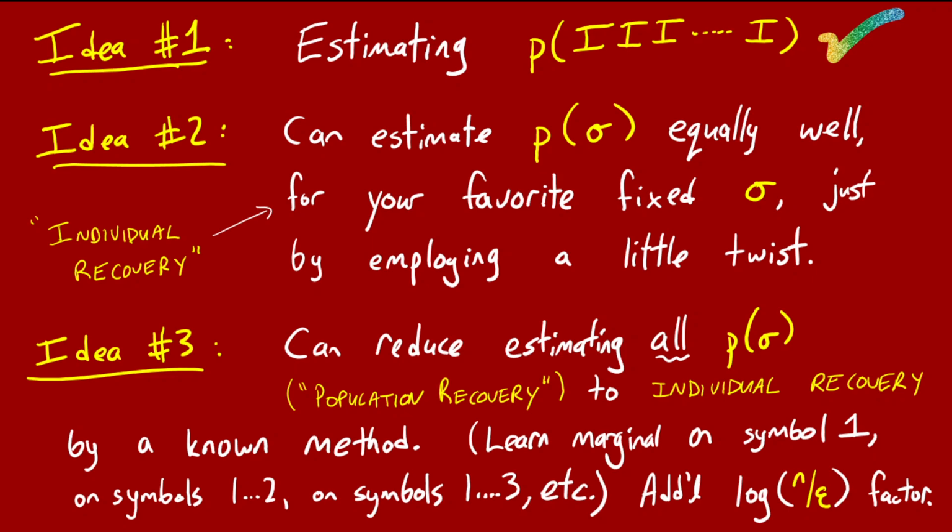And then you try to extend it. You try to learn the marginals on symbols 1 and 2, and on symbols 1, 2, and 3 for a bunch of prefixes. And you never keep around more than about 1 over epsilon many prefixes, because you only keep around a prefix if the associated marginal has probability mass at least epsilon. Okay, and you do that, and you make your way all the way to learning probabilities of entire strings, the heavy ones that have probability at least epsilon or so. Okay, and you have to use the union bound a bunch of times, and that's why we get this additional sample complexity factor of log n over epsilon.